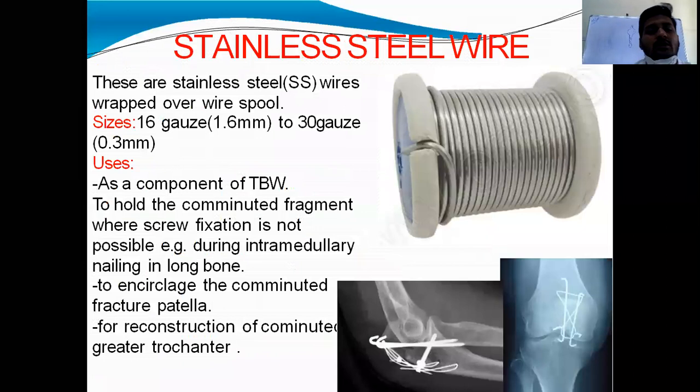This shows stainless steel wires wrapped over a wire spool. These are available in 16 gauge to 30 gauge with a difference of 2 gauges. As the gauge number increases, the size of the wire decreases. 16 gauge is 1.6 mm wire and 30 gauge is 0.3 mm wire.